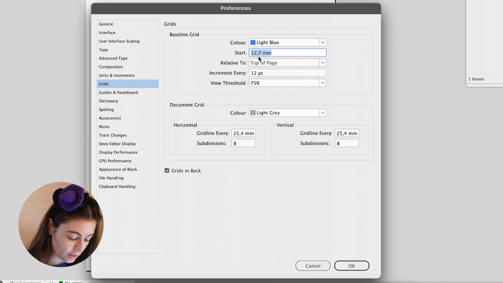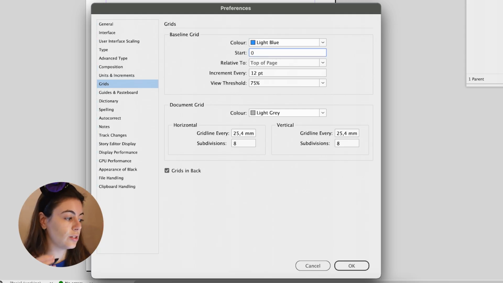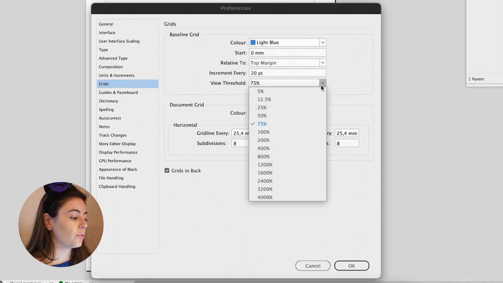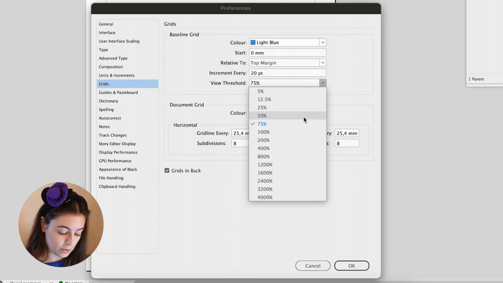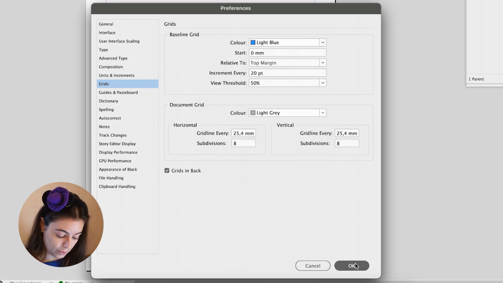Okay, so the start, we want it to start at 0 with the margins, so not the top of the page, and increment every 20 points. Then the view threshold basically is just when you want to see the baseline grid. I want to see it even when it's quite zoomed out, so I'm going to decrease this to 50.